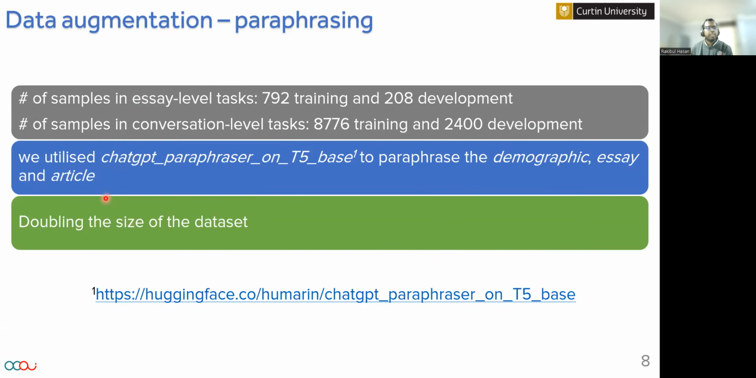In the dataset, the number of samples in the essay level task was roughly 1000, and in the conversation level task, there were more than 10,000 data samples. We utilized a ChatGPT paraphraser on T5 base, which is a pre-trained T5-based transformer trained on the ChatGPT paraphrase dataset, accessed through Hugging Face. We used this to paraphrase the demographic, essay, and article text, which effectively helped us double the size of the dataset.